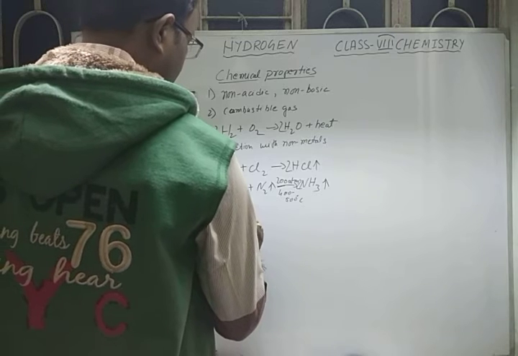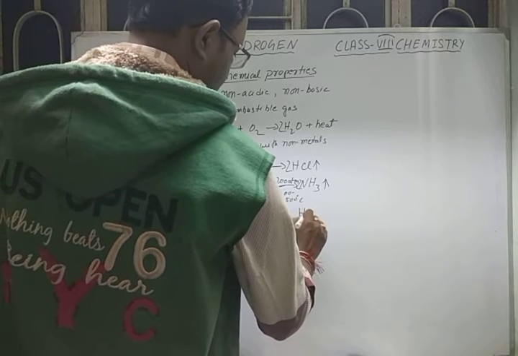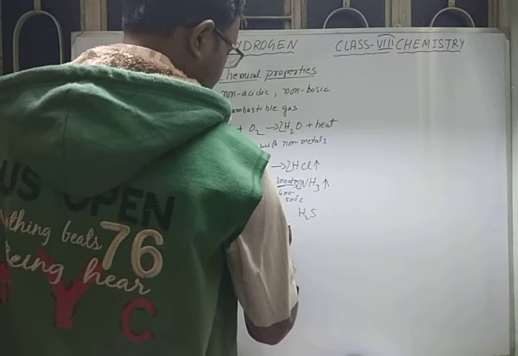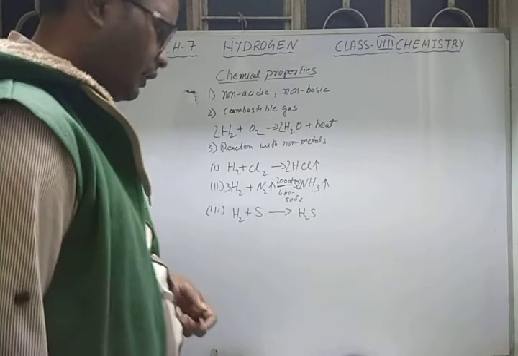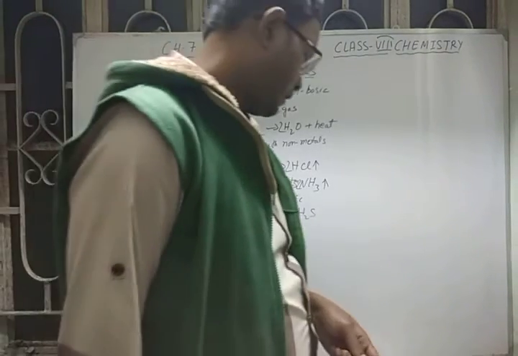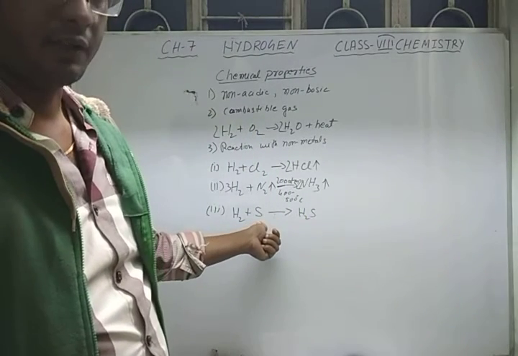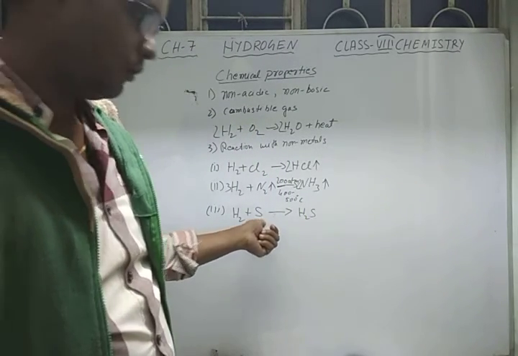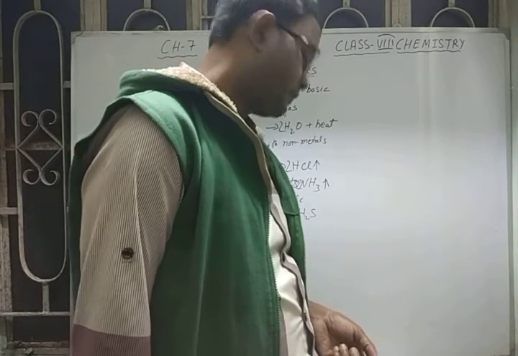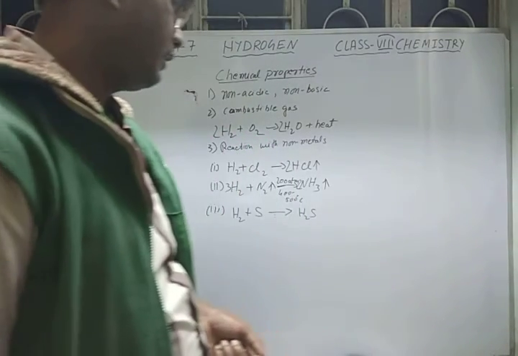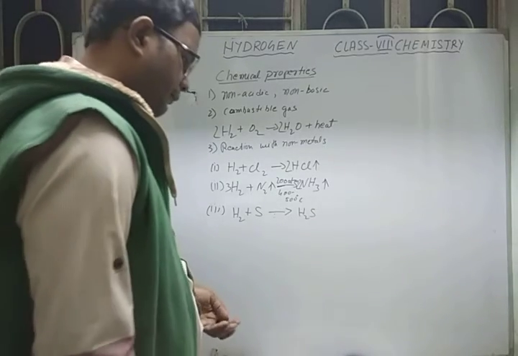When hydrogen reacts with sulfur, it gives H2S gas, hydrogen sulfide gas. Here hydrogen gas combines with sulfur, which we have to take in a molten state, and it gives hydrogen sulfide gas, which smells like a rotten egg.